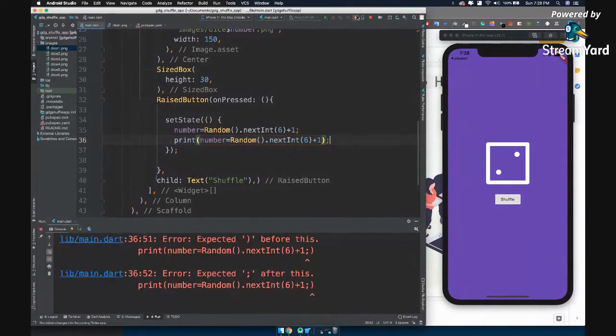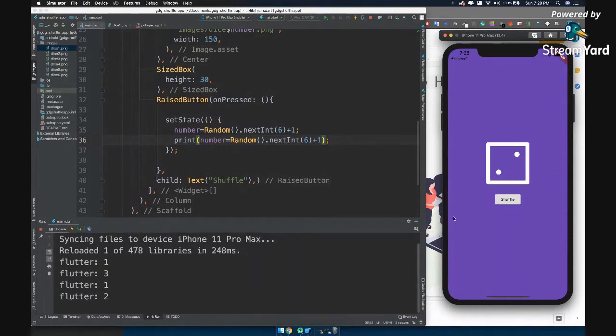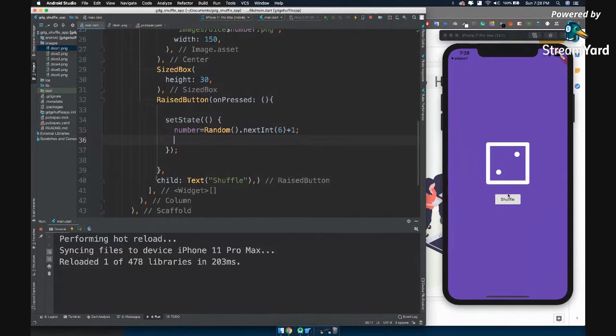Okay. Hot reload. Now you can see what it returned: 1, and we have dice 1. It returned 3, we have the dice 3. It returned 1, we have the dice 1 again. It returned 2, we have the dice 2 again. So we have successfully created the shuffle app in just about 10 minutes.